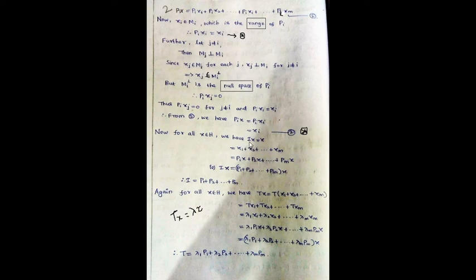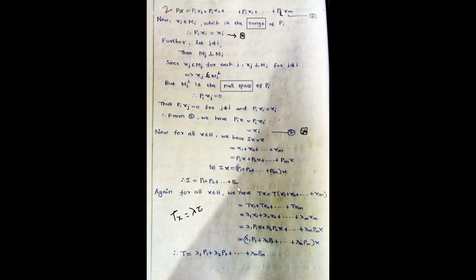Now you can consider Ix equal to x. Already you know that x is equal to x1 plus x2 etc. plus xn. Now, xi is equal to Pi x, so substitute here: x equal to P1 x plus P2 x etc. plus Pm x. Now you can take x outside. Hence you will get I equal to P1 plus P2 plus etc. plus Pm.